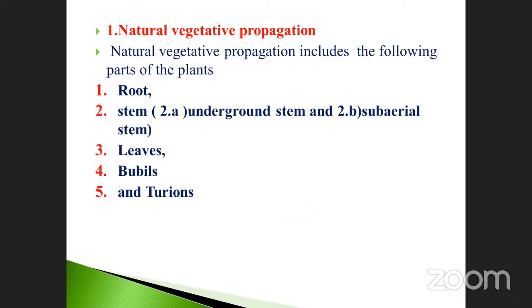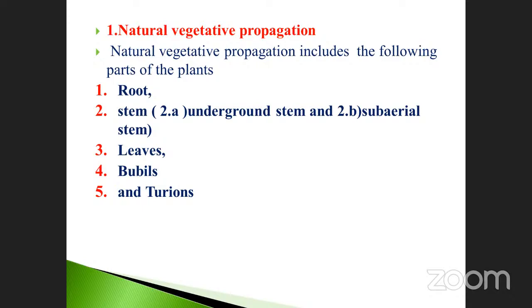See, natural vegetative propagation we already discussed. See the slide: natural vegetative propagation includes the following parts of the plant: root, stem, leaves, bulbils, and thorns.